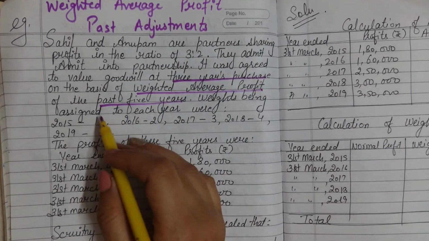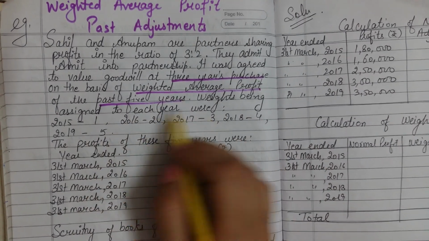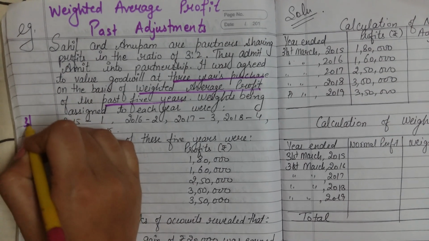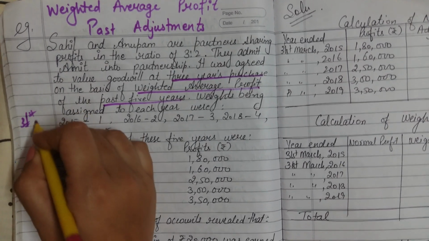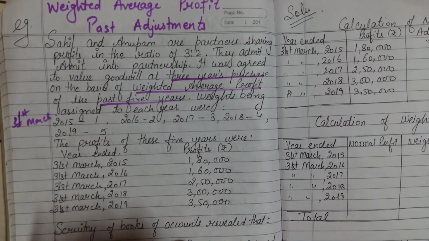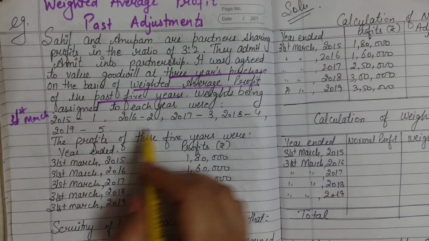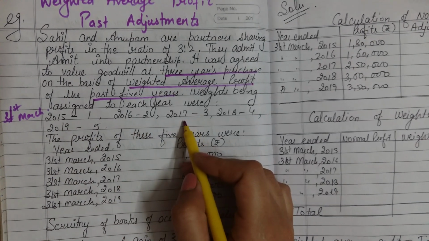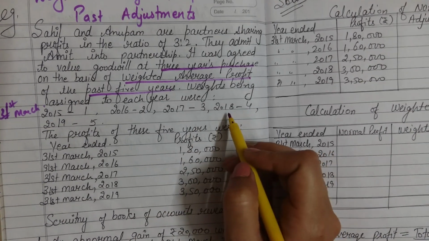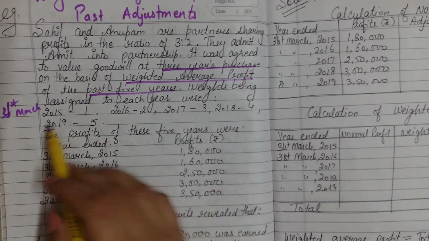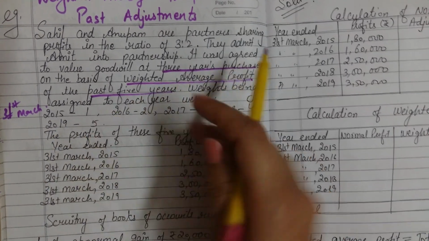Weights are being assigned to each year. For 2015, that means at the end of the year, 31st March 2015, the weight is 1. 2016, the weight is 2. 2017, the weight is 3. 2018, the weight is 4. And for 2019, the weight is 5.